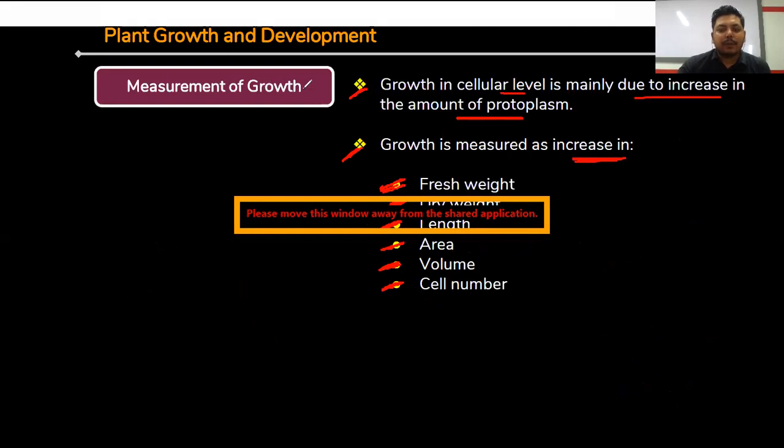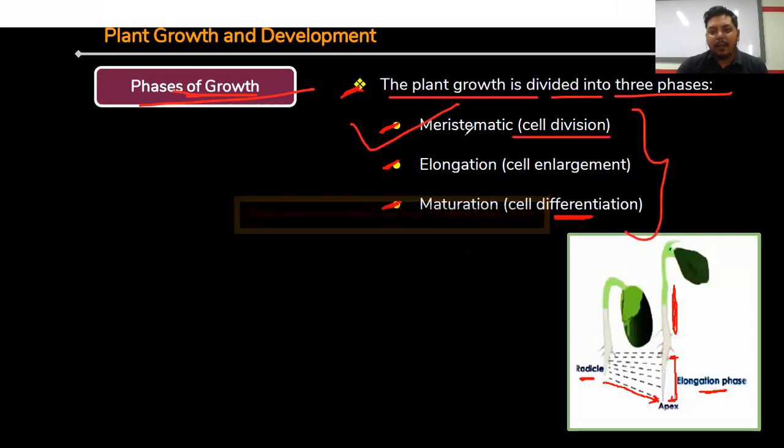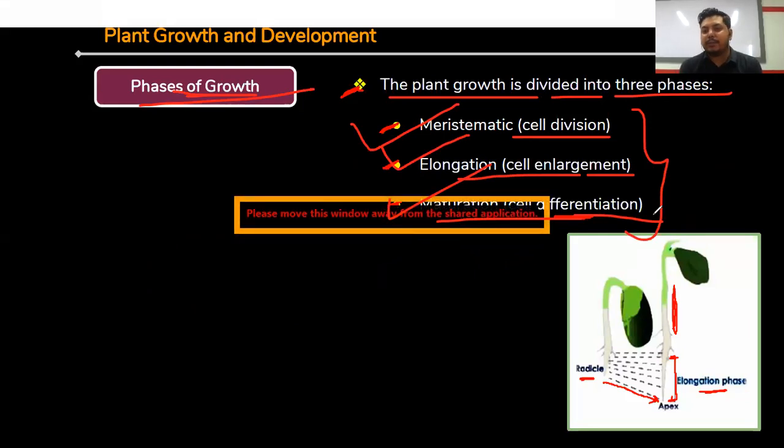The phases of growth: plant growth is divided into three phases. We can divide the plant growth phase into three stages: the meristematic phase or cell division phase, the elongation phase or cell enlargement phase, and the maturation phase or cell differentiation phase. Meristematic: you have already learned about meristematic cells, which are in a dividing stage and have the ability to divide.